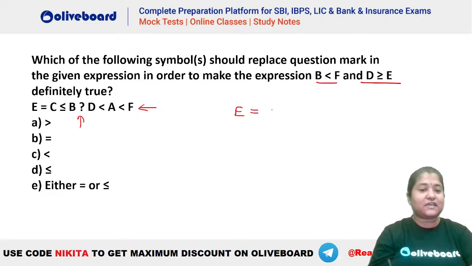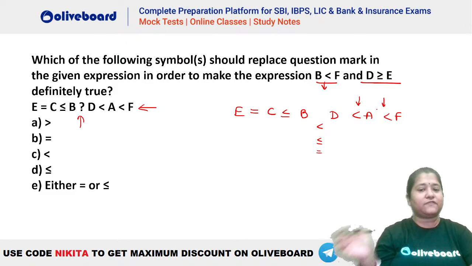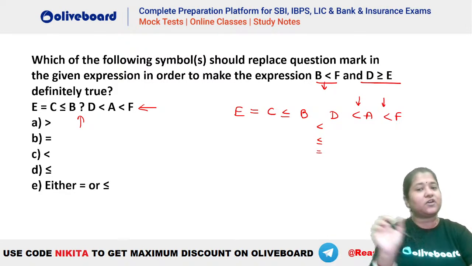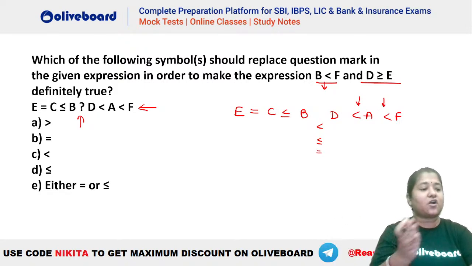So you can see we have E is equal to C. This is less than equal to B. Then we have a blank here with D less than A and less than F. Now, how will B be less than F? We can see if we have a less than equal to, or an equal to, we will have B less than F. Why? Because we already have a less than here between D to A and A to F. That means the symbol should be of similar nature. It should not be contradictory. That is, it should not be greater or greater than equal to, to have B less than F.